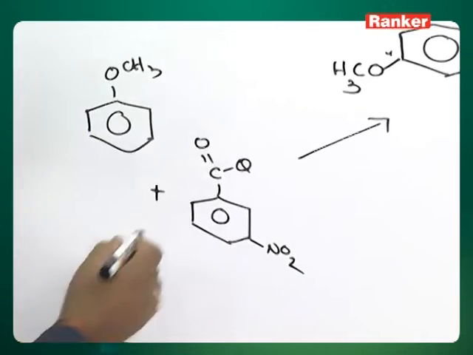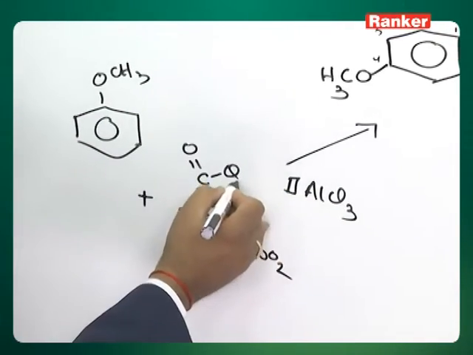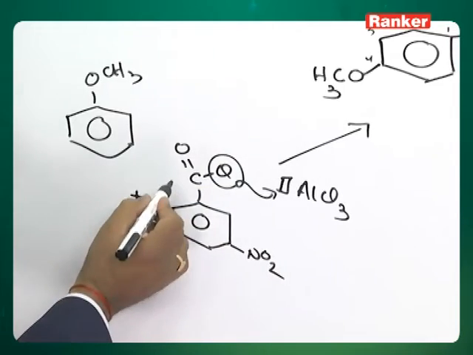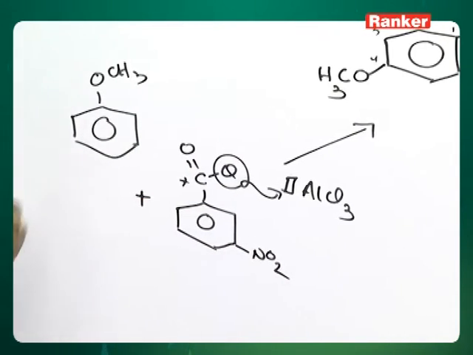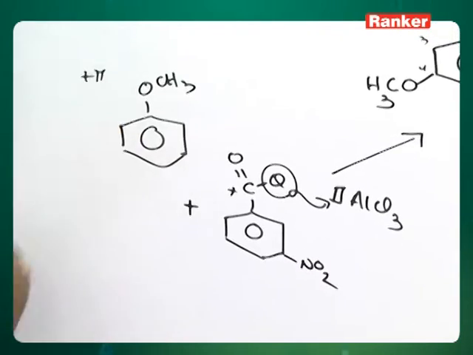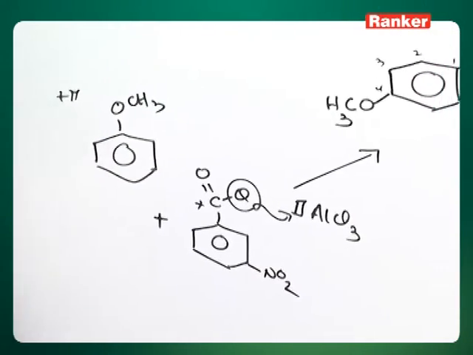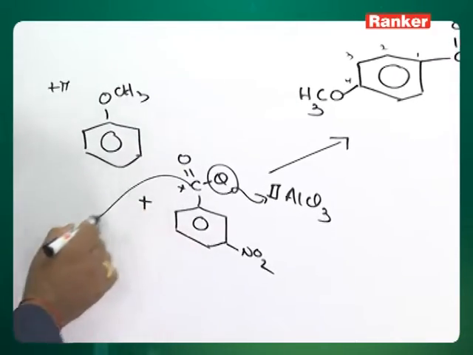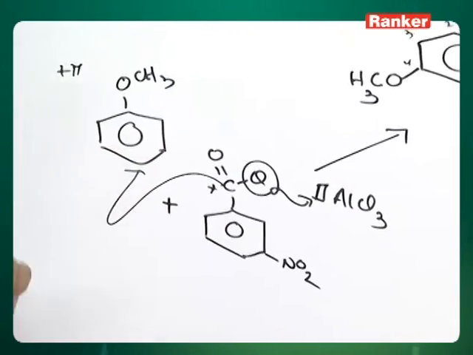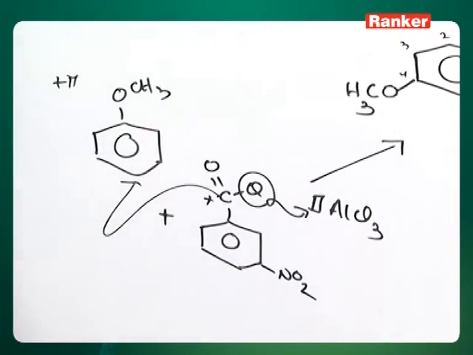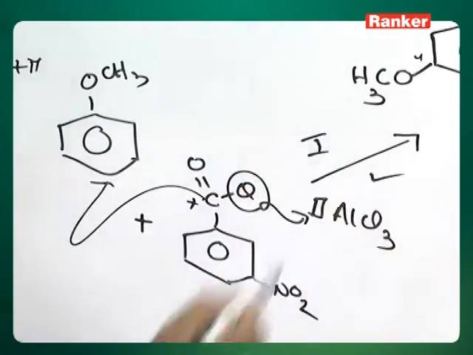Now, this in the presence of anhydrous aluminum chloride holds this Cl minus temporarily, and you get an acylium cation, C+. This plus will go and attack at which position? Because OCH3 is a plus M group, it is activating. So, the ring will undergo a very fast, facile reaction, and specifically it will attack at the para position because it is para directing. So, beautifully you will get this compound. In fact, the first method happens to be the right method.